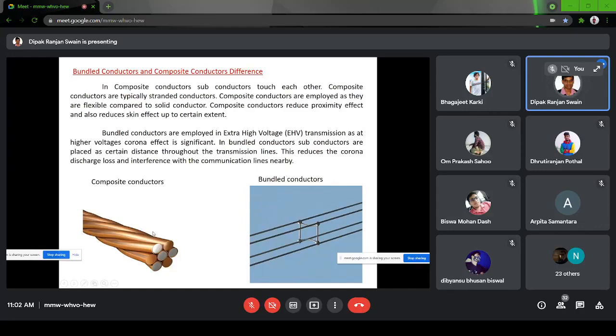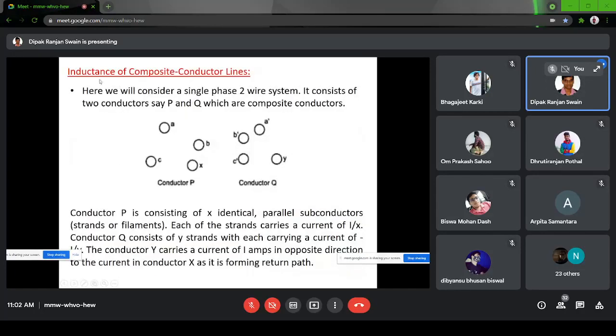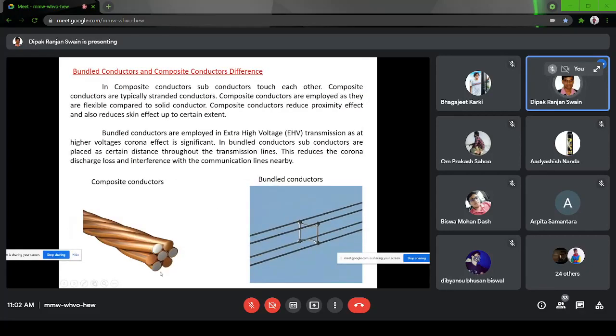Now, for these types of conductors, how to calculate the inductance? This is the inductance of a composite conductor. There are a few strands for conductor A, a few strands for conductor P, and a few strands for conductor Q. How to do the calculation for those types of conductors? Because here this is for one phase. Similarly, for the other phases there will also be composite conductors having different numbers of strands. If it is a 3-phase system, 3 such conductors or 4 such conductors are there.